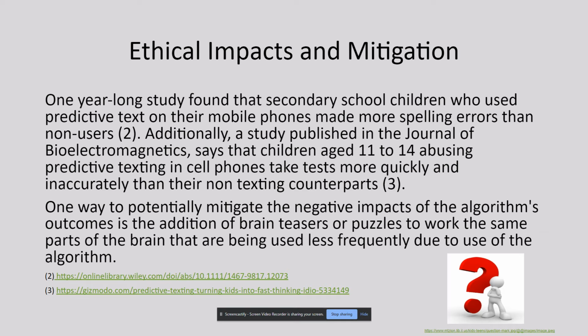One way to potentially mitigate the negative impacts of the algorithm's outcomes is the addition of brain teasers or puzzles to work the same parts of the brain that are being used less frequently. Due to use of the algorithm,